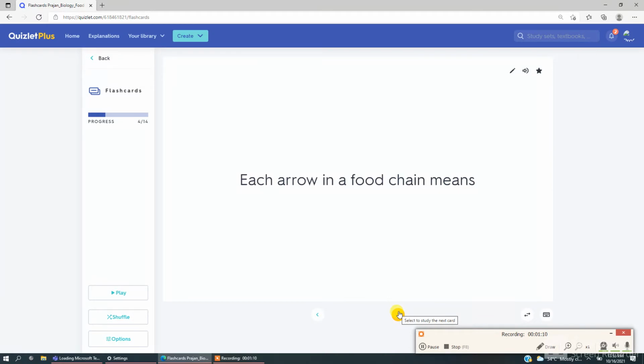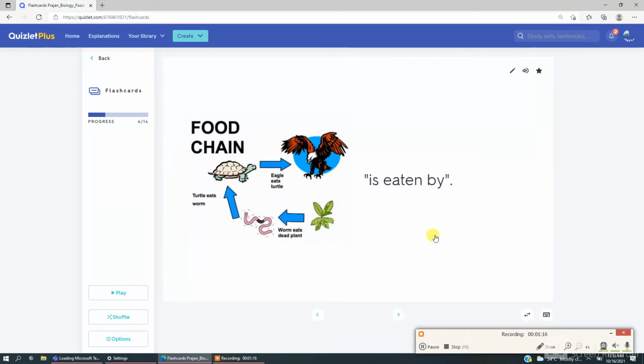We know what is food chain now. But what does each arrow in a food chain mean? Each arrow in a food chain means "is eaten by." See in this picture, plants is eaten by worm, and worm is eaten by turtle, and turtle is eaten by hawk or eagle.